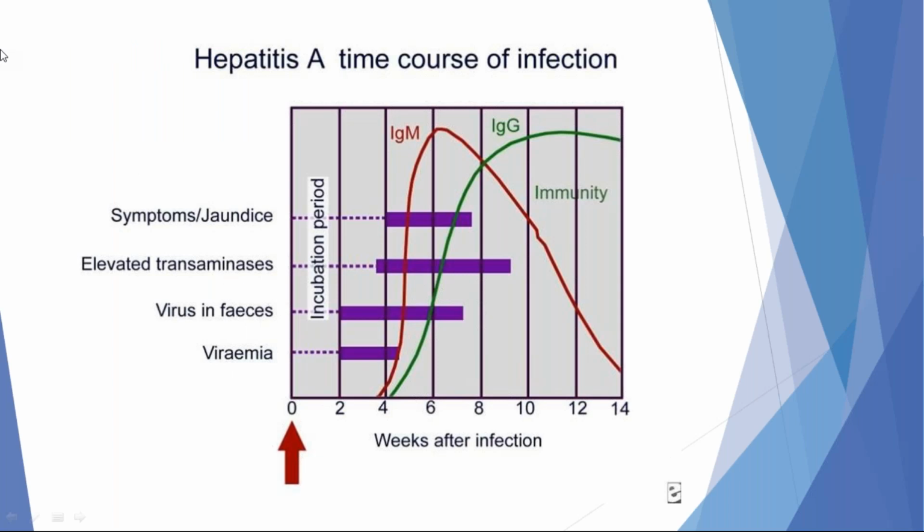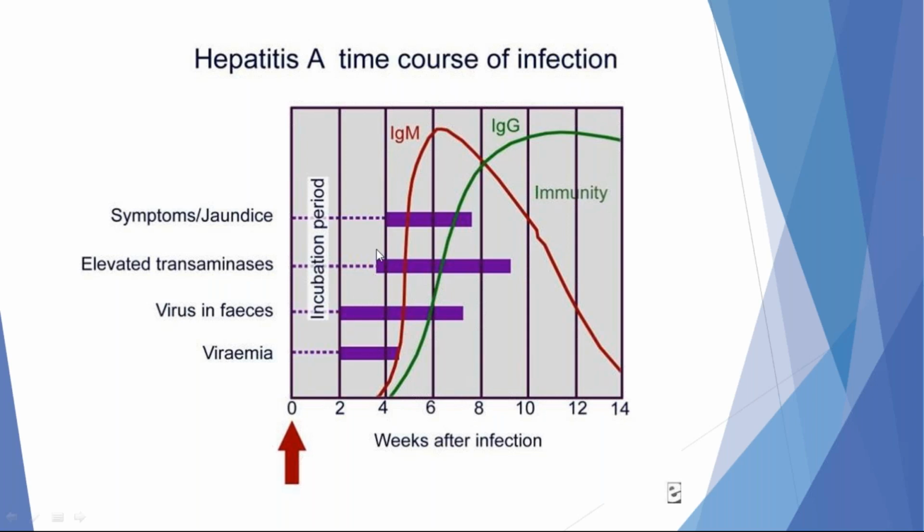This is the time course of the appearance of symptoms and immunoglobulins in the blood of a patient infected with hepatitis A virus, also known as the natural course of the disease. Initially, within 2 weeks, there is viremia. Viremia means circulation of virus in the blood. Within 2 weeks there is excretion of virus in feces, and we can isolate the virus from the patient's blood. That is 2 weeks before the onset of jaundice.